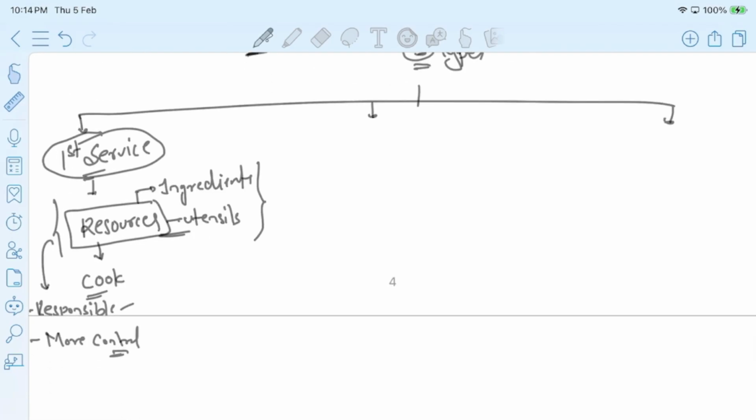Okay. Now using these resources, I can start preparing my own food. In the second type of service, what this hotel is saying is, okay, my dear Rahul, if you don't want to take this complete responsibility of maintaining the resources, you just give the inputs.